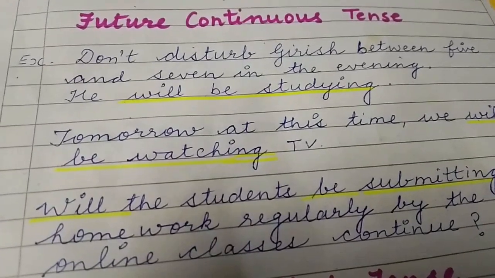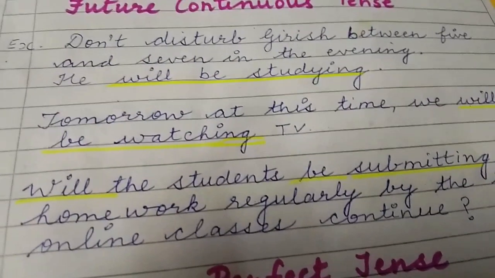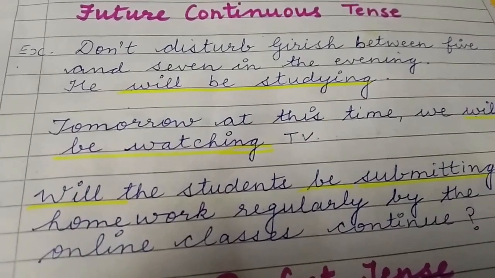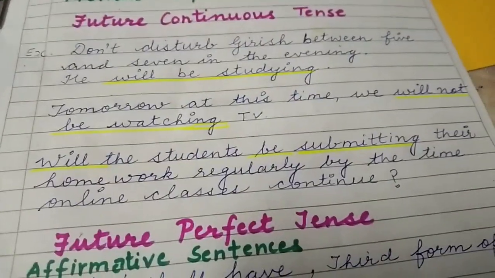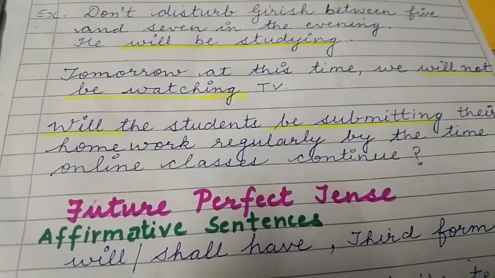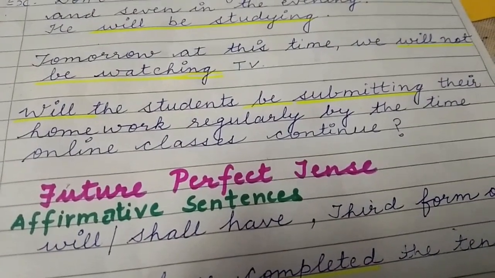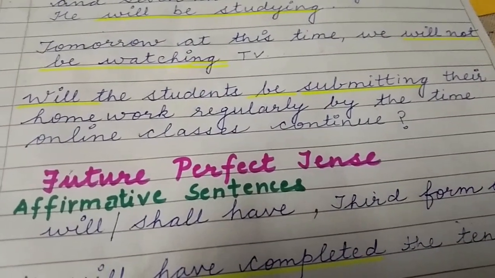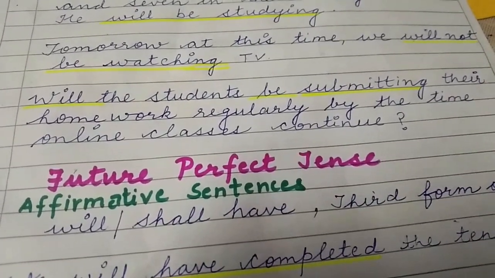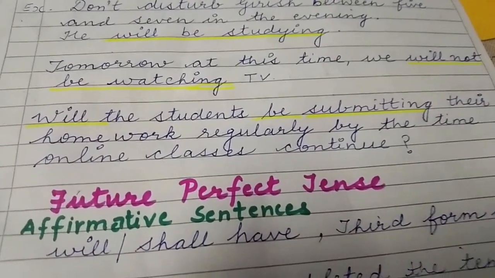Affirmative example. Affirmative means positive sentence or statement. Don't disturb Girish between 5 and 7 in the evening. He will be studying. Tomorrow at this time we will not be watching TV. This is an example of a negative sentence: will not be watching TV. The third sentence is an example of an interrogative sentence, that is, commencing with the helping verb will. Will the students be submitting their homework regularly by the time online classes continue?